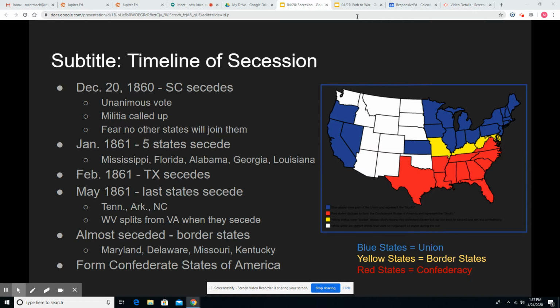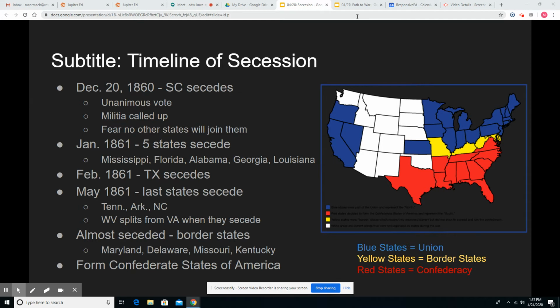But the main fear of South Carolina at this time is that no other states will stand with them, and they will end up seceding alone and dealing with the full force of the Union alone. This happened before with the nullification crisis, when South Carolina nullified a law and no other states followed suit. But what they don't know is that 6 other states were already forming conventions for secession.